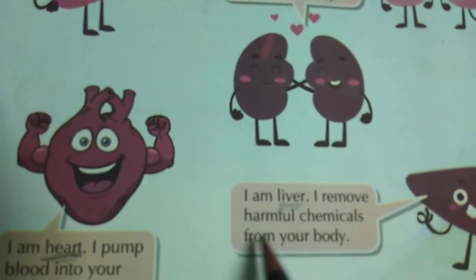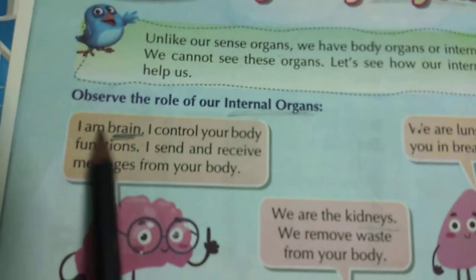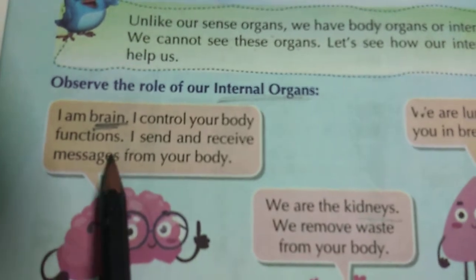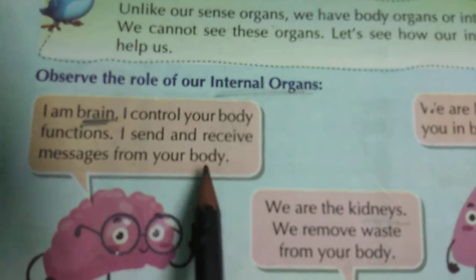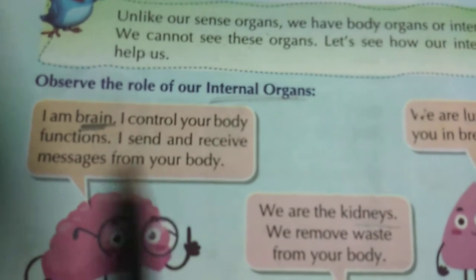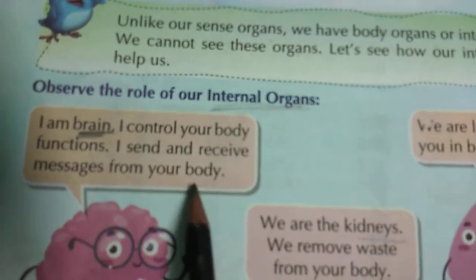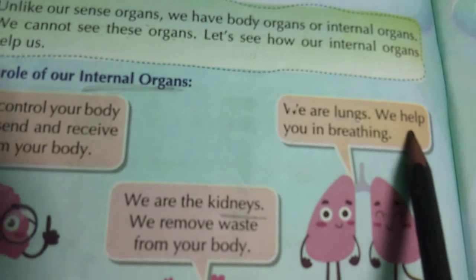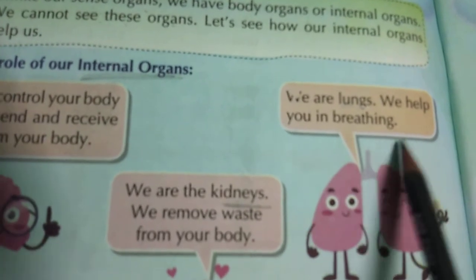Liver removes harmful chemicals from our body. What does the brain do? The brain controls your body functions, and it sends messages to the body and receives messages from the body. Lungs help us in breathing. Clear?